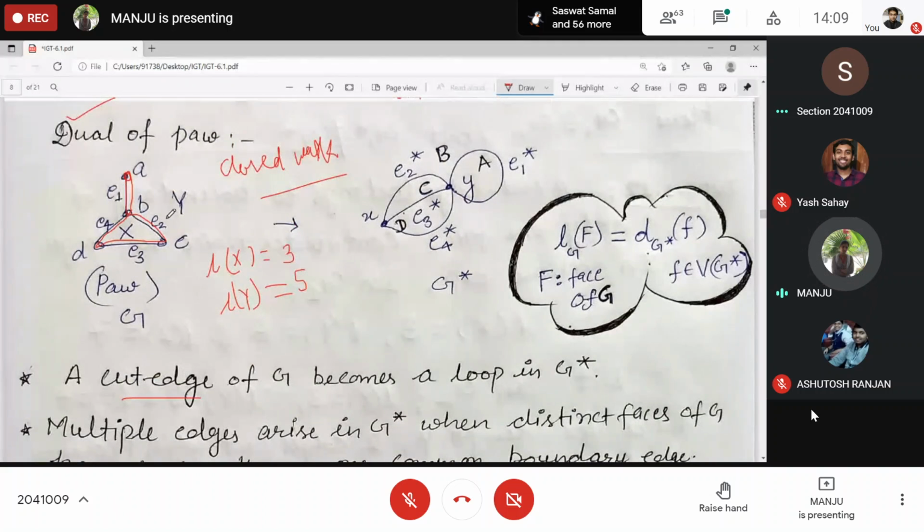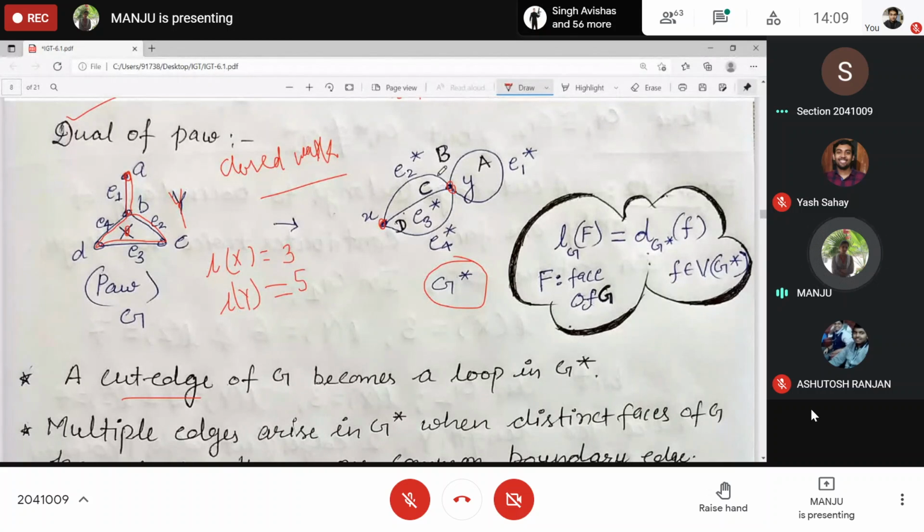And in the case of the dual of this graph, you got this x and y corresponding to these faces; these become vertices, right? And this is a loop, and there are 3 multi-edges between these two vertices. Between these common edges, x and y have 3 common edges.